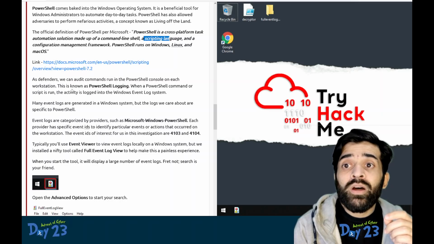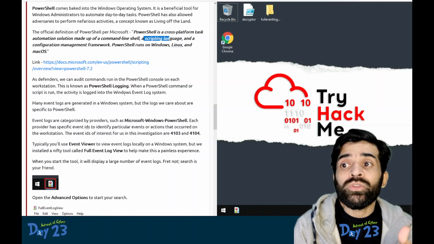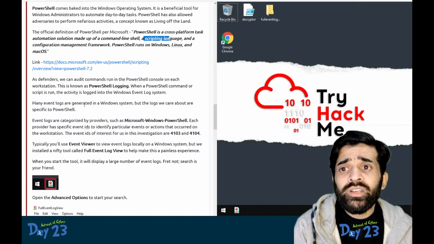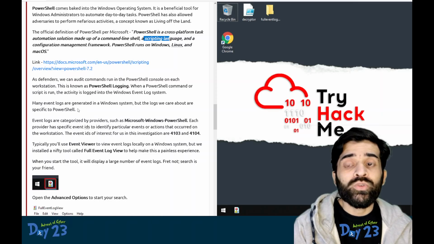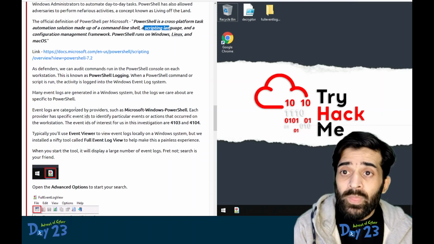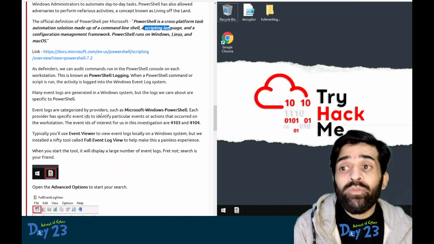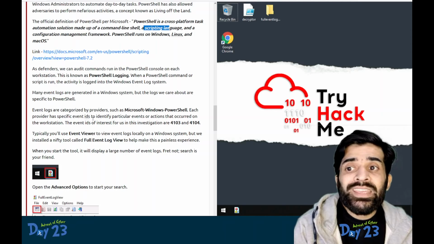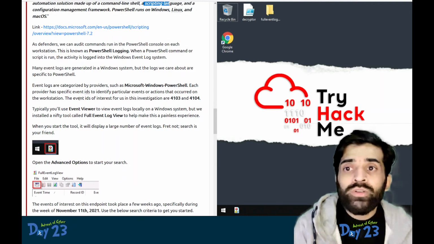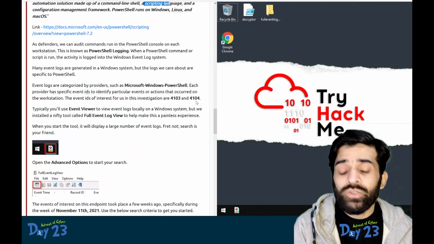This is all we can examine if PowerShell logging is enabled. When a PowerShell command or script is run, the activity is logged into the Windows event log system. Many event logs are generated in Windows, but the logs we care about today are PowerShell. Today we will only be focusing on the logs that are generated by PowerShell. Event logs are categorized by providers such as Microsoft Windows PowerShell. Each provider has specific event IDs to identify a particular event or the actions that occurred on that workstation. The event IDs of interest today will be 4103 and 4104.